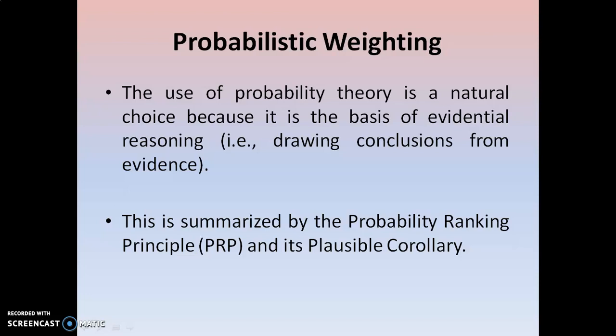One more thing, it is summarized by the probability ranking principle and its plausible corollary. The calculations we can make based on evidential reasoning can be summarized in two different terms. Number one, the probability ranking principle, PRP, and number two, its plausible corollary. So drawing conclusions can be summarized in two different ways based on the evidence.